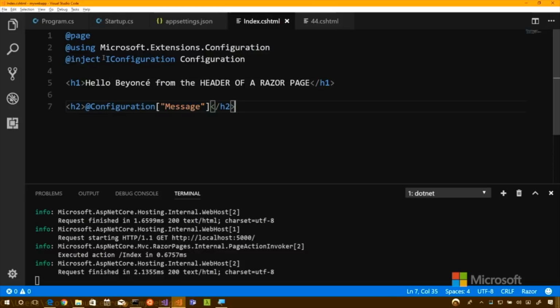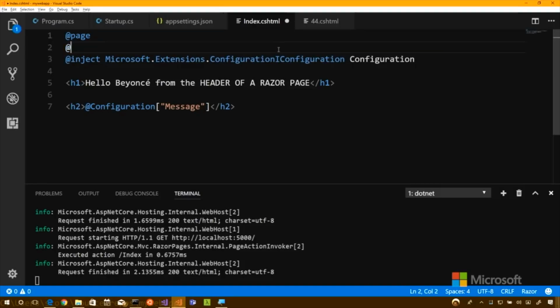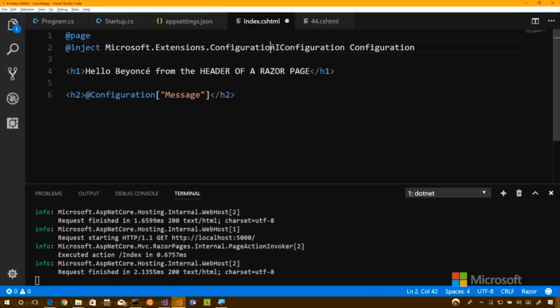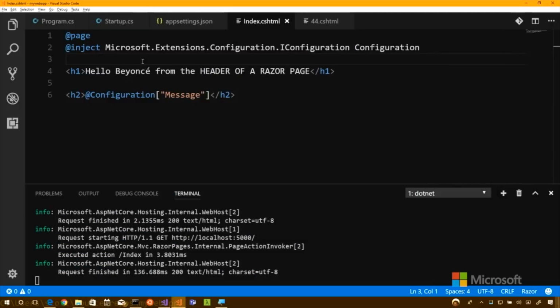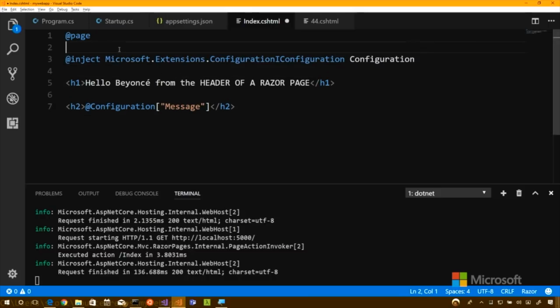It's worth pointing out a couple of things though. First, we have a using statement in our Razor page, just like we did over in our CS. I wonder, could I do this? It should be a dot, right? Right, okay, yeah, thank you. So a fully qualified path. Yes, it worked. It worked in that it didn't break. Okay, it worked in quotes. So that's interesting. I can back out of that.